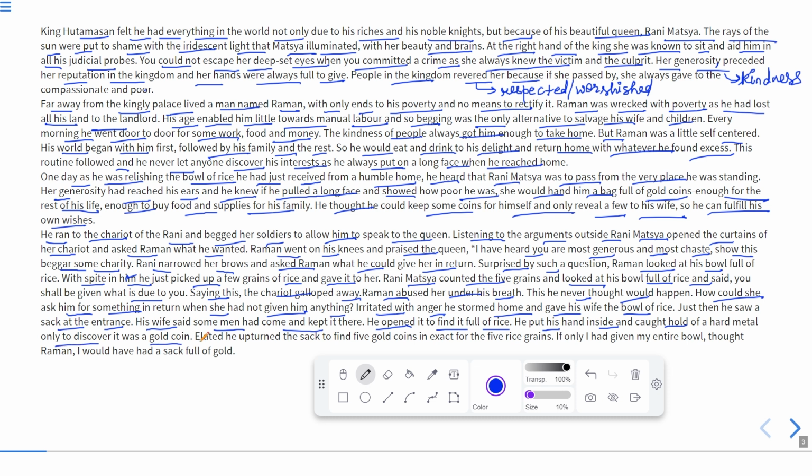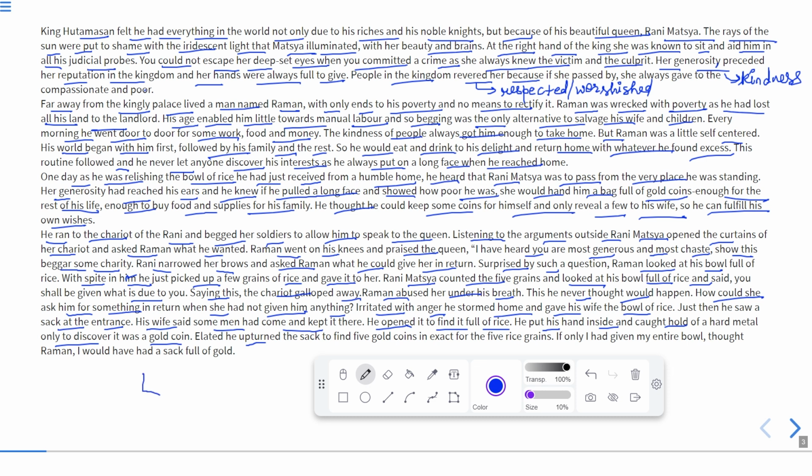So he searched in that sack full of rice, and he felt something made of metal. Elated means happily; he got happy. He upturned the sack, which means he emptied the entire sack by turning it.